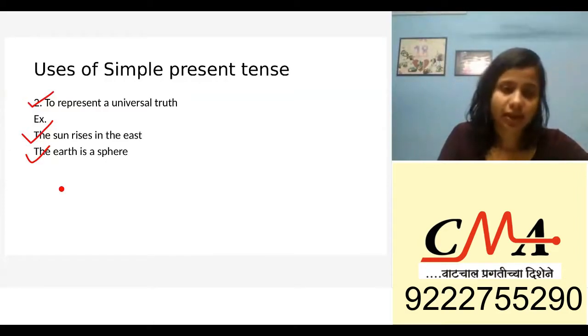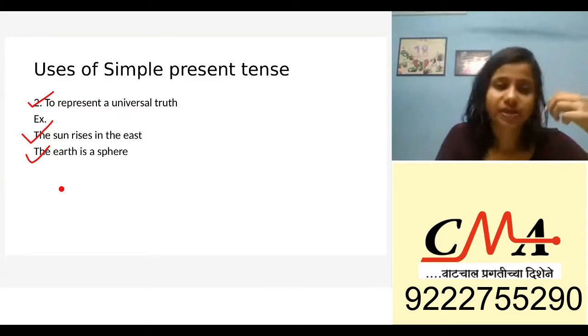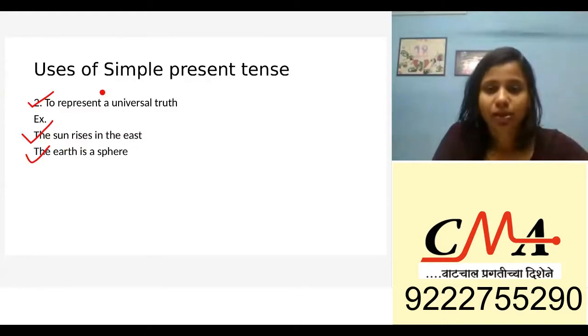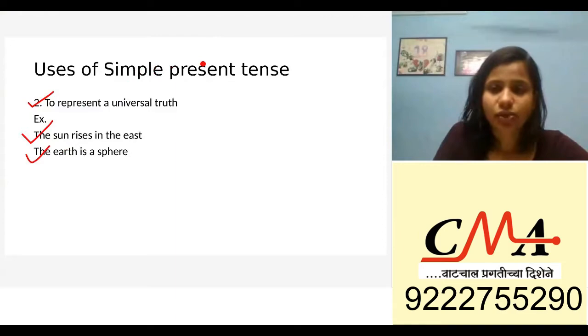If it's daytime, it's going to be blue. If it's nighttime, it's going to be black. So that is not a universal fact. A universal fact means something that is constant everywhere in the universe and is not going to change over time. So simple present tense is used to represent universal truths.